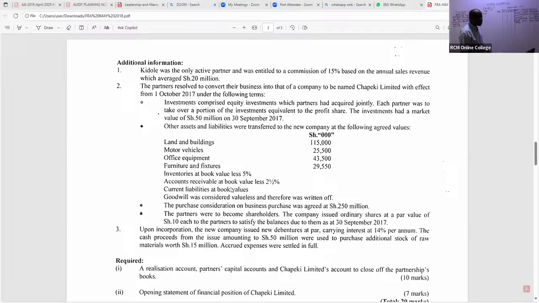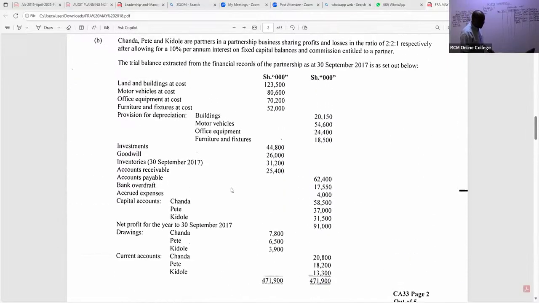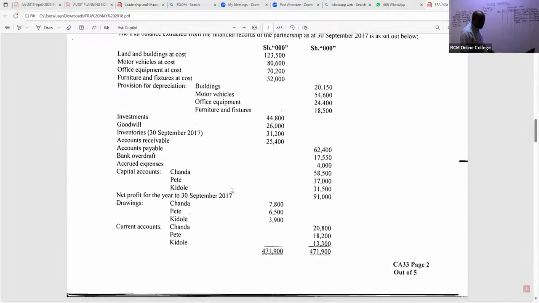So all the current liabilities, what do we have there? We have payables, and I can see we have accrued expenses. They were taken over by the new company, even the bank overdraft. Yes, I can see bank overdraft. So the bank overdraft was taken over by the new company. It's a current liability. I can see a figure of 17,550. And then now, my good students, I can see accrued expenses.